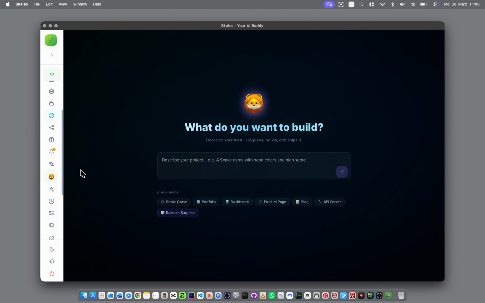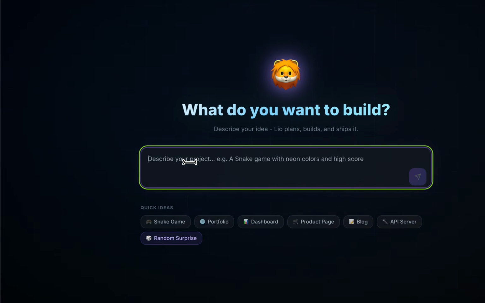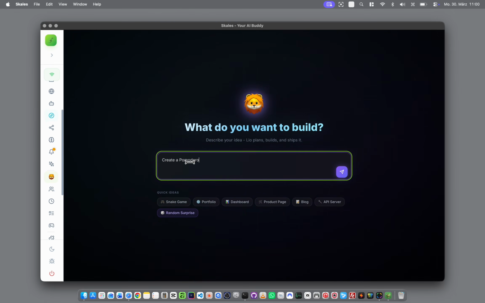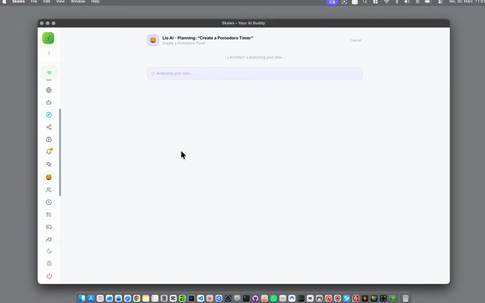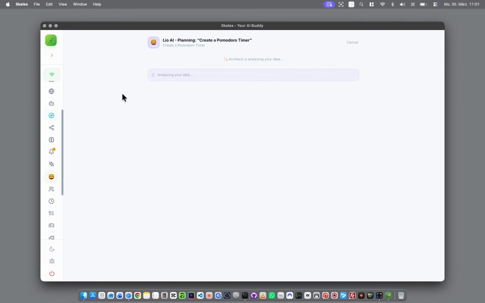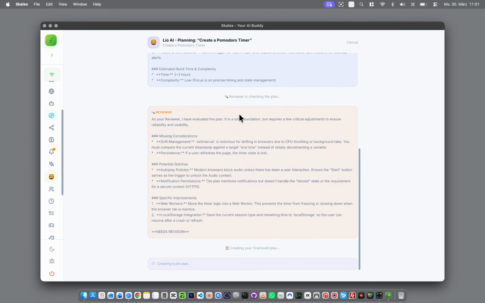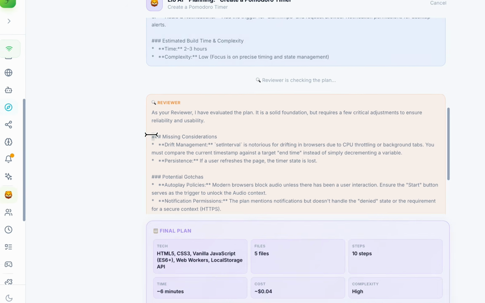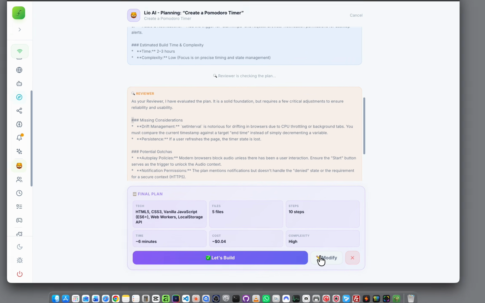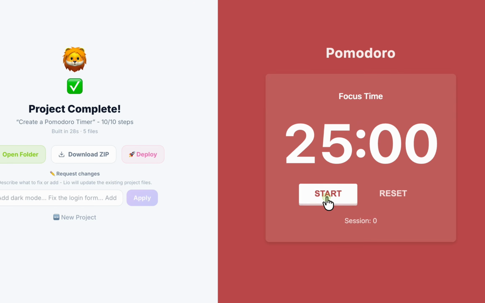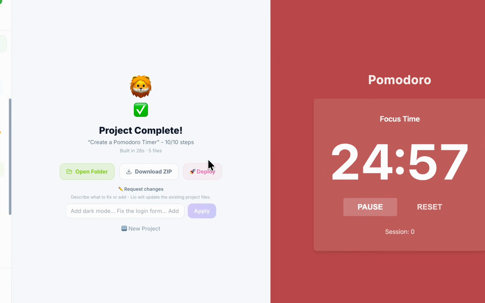Now let's build something from scratch. I type, build me a Pomodoro timer, and Leo AI takes over. 3 AI agents work together. An architect plans the app, a reviewer checks the code, and a builder writes it. Live preview on the right. When it's done, one-click deploy to any FTP server.